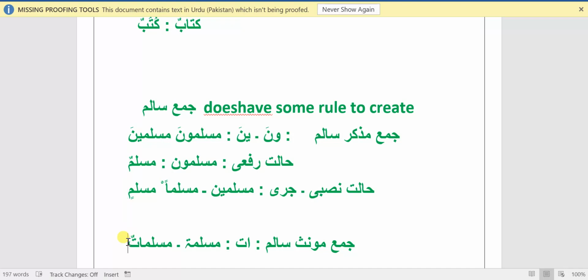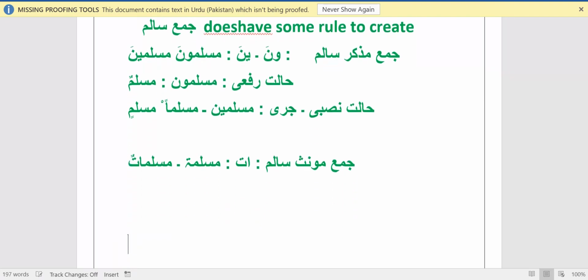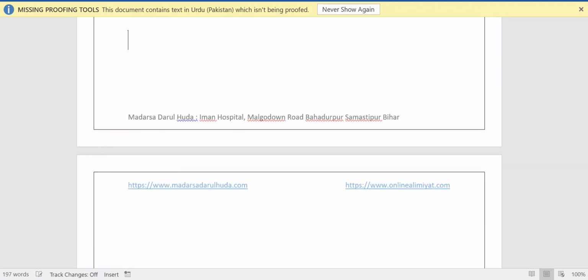Now the one question that rises here is how one can understand which Jama falls in the category of Jama Mukassar or Jama Salim. For example, for reference, let me write here.